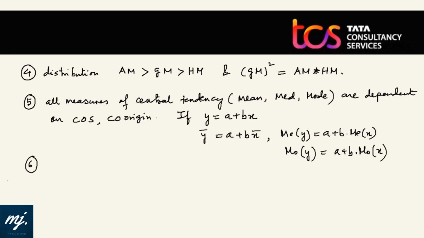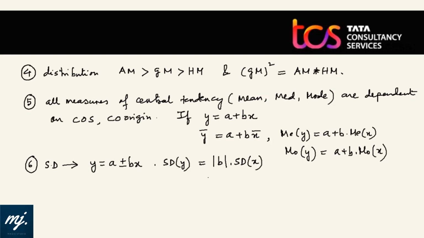On the similar note, we have next cheat code, that is all measures of dispersion, or in this case let me call it standard deviation. Standard deviation follows dependency on change of scale but it is independent of change of origin. That means that if y is equals to a plus minus bx, then standard deviation of y will be equals to mod b into standard deviation of x.